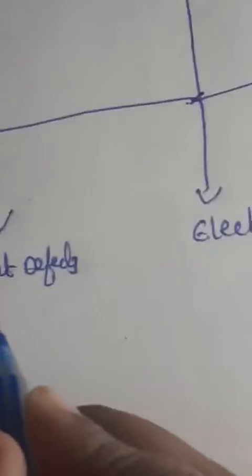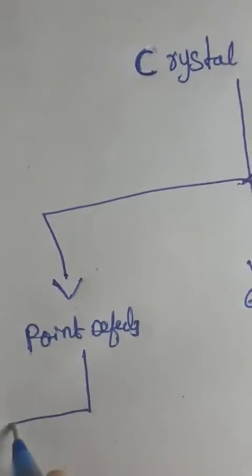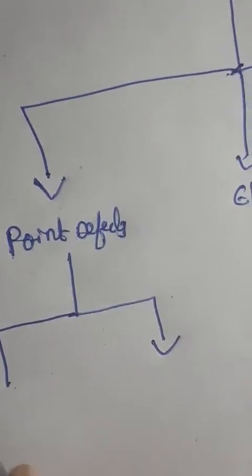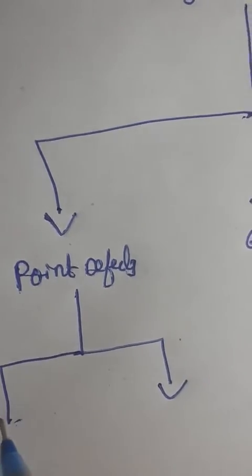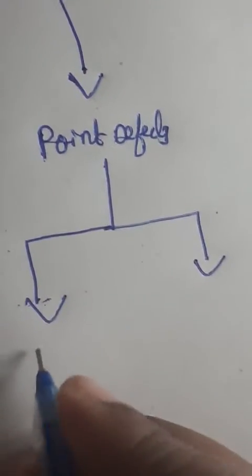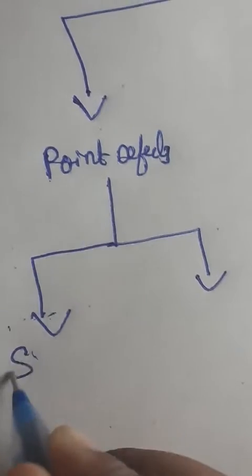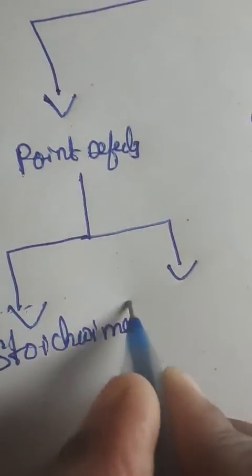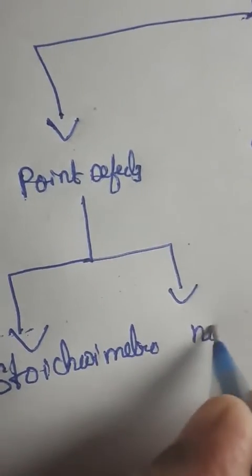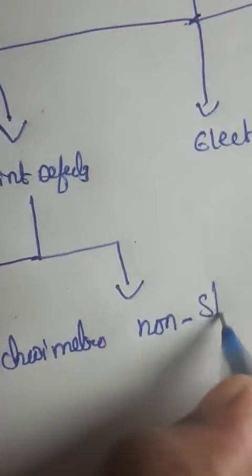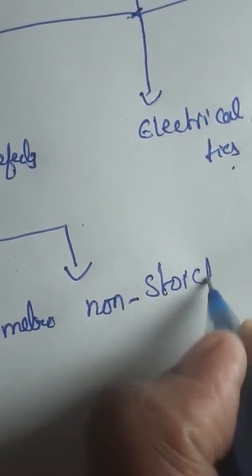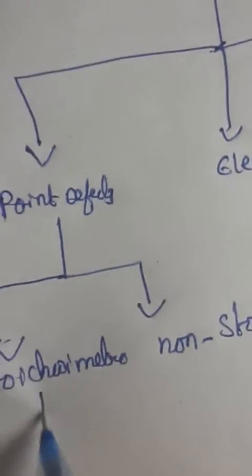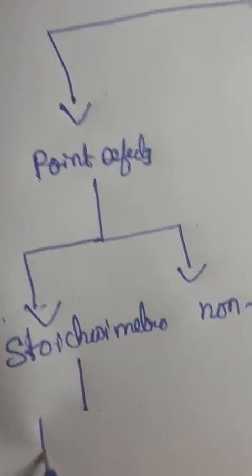Coming to point defects, it is again divided into 2 types, that is stoichiometric and non-stoichiometric defect. These are again divided into 2 types.